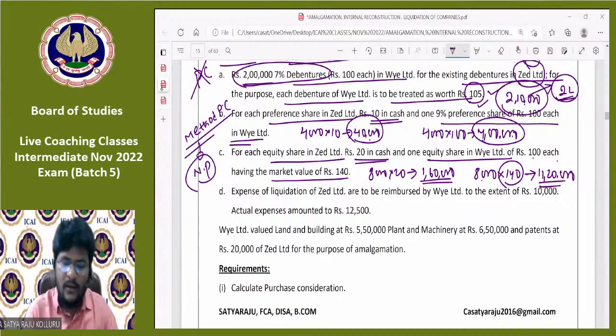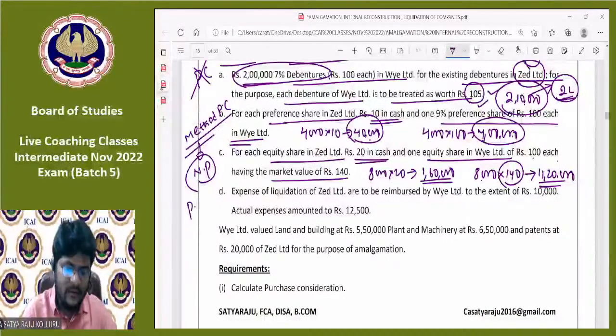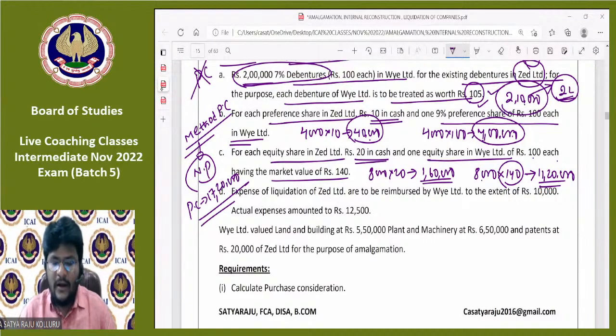Can you please tell me, all of you, what is the amount of PC total? Here 4,40,000, which is amount payable to preference shareholders, plus 1,60,000 plus 11,20,000. So the total amount of PC is 17,20,000. Am I right? PC is 17,20,000. Fine.